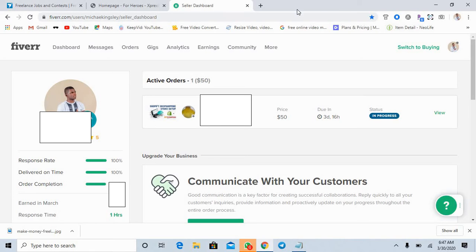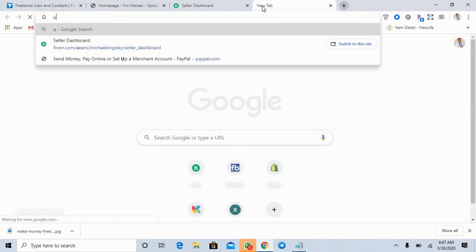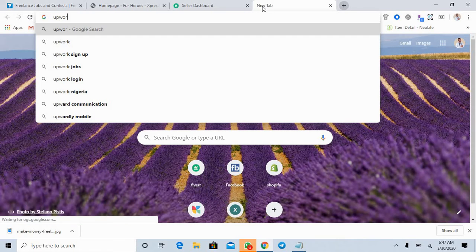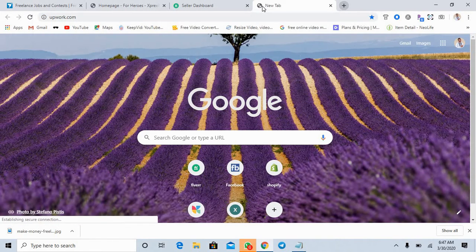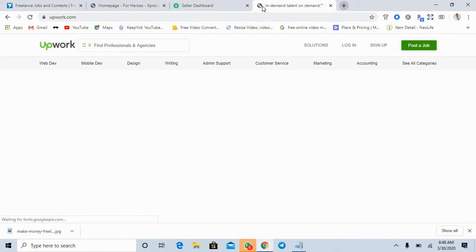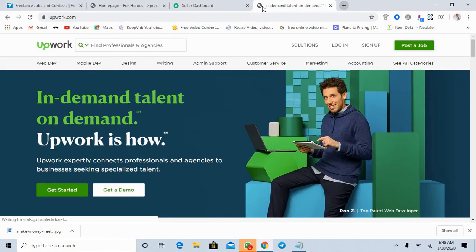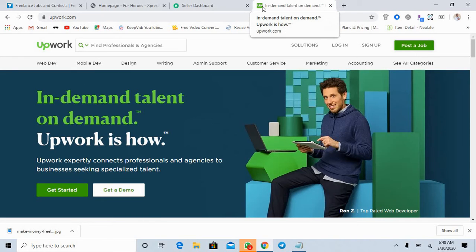So let's get to the last but not the least, which is upwork.com. On this platform, it's more like freelance websites, more like Expressity, more like Fiverr. As you can see on the dashboard, we have web design, mobile design, design writing, admin support.